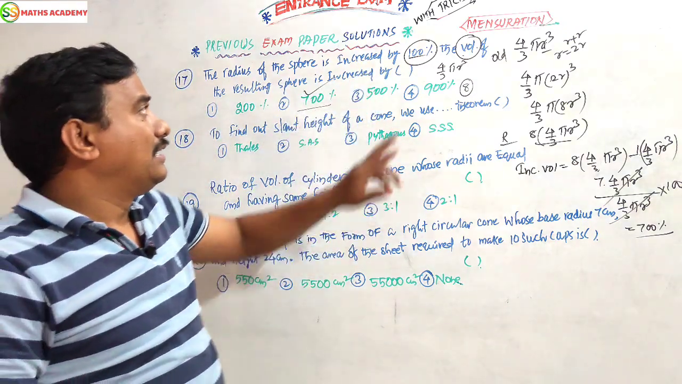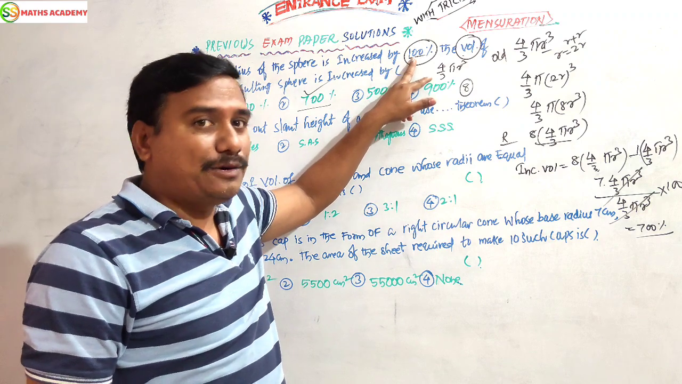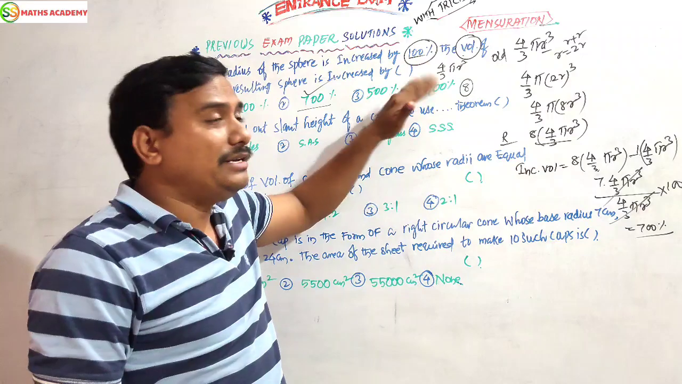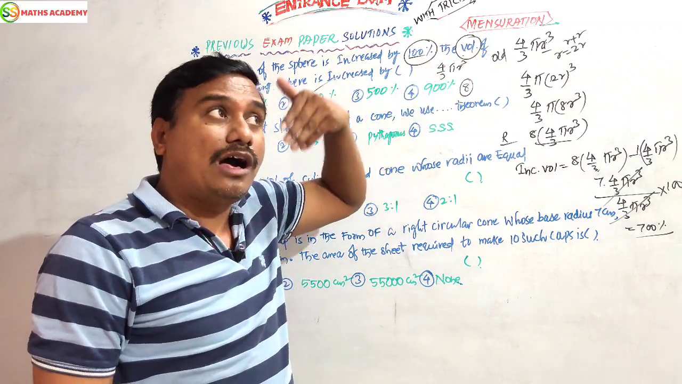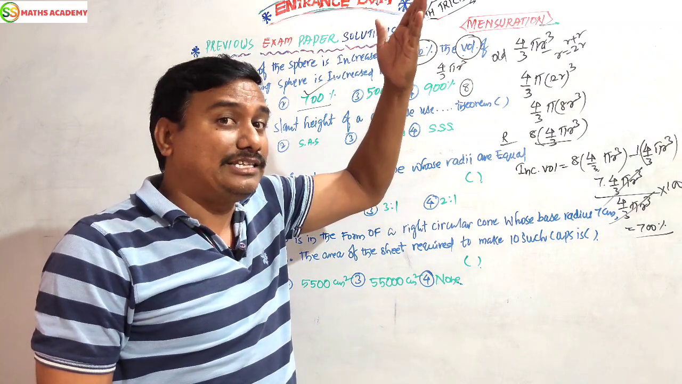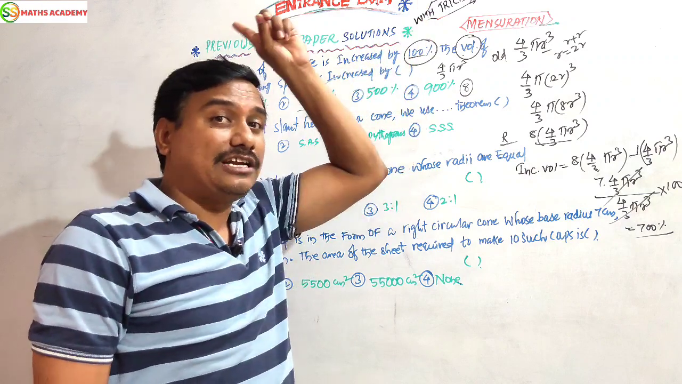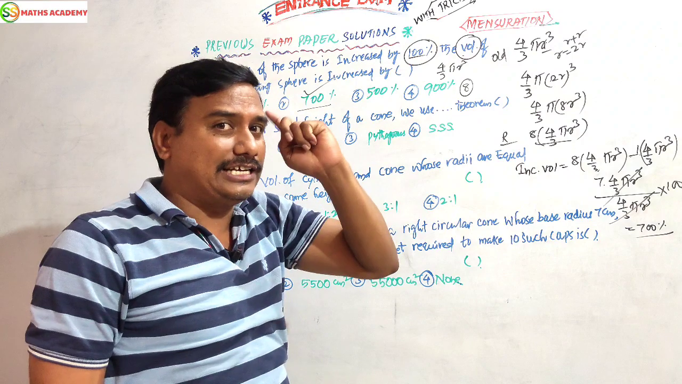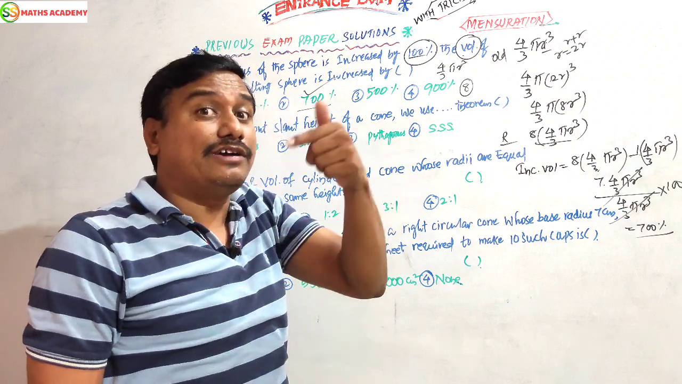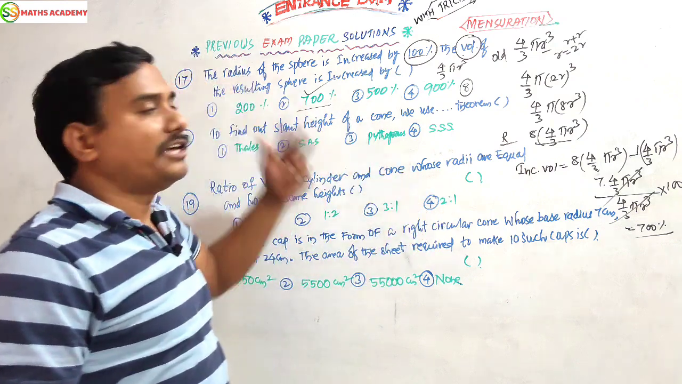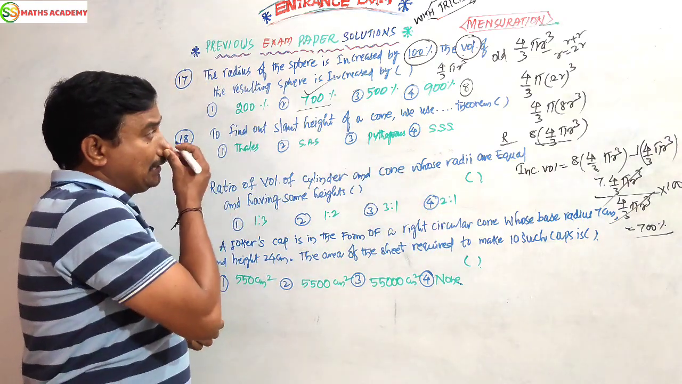One second. 100%. He is not asking 50%. 100 means r becomes 2r. 2r whole cube. Volume is 4 by 3 pi r cube. 2r whole cube is 8r cube. Original r cube. 8r cube minus r cube. Think like that in your mind. 7r cube, so 7 into 100, 700. Direct answer. Okay. Next.